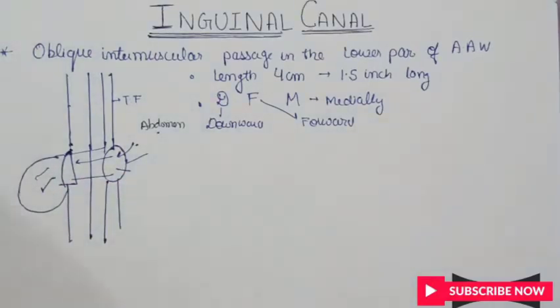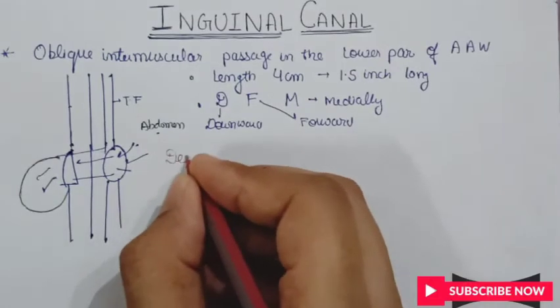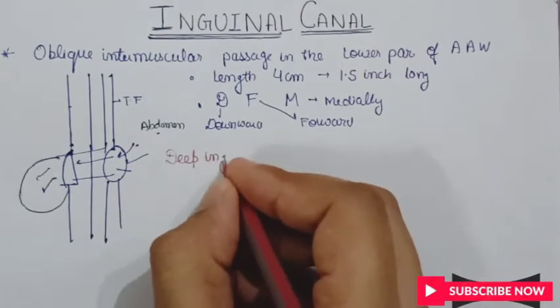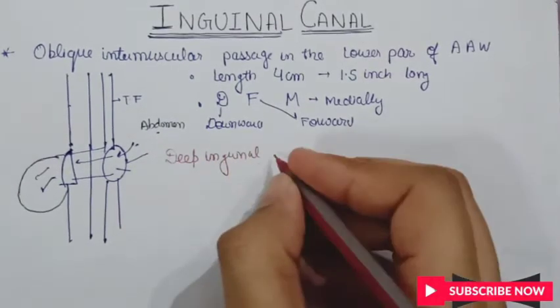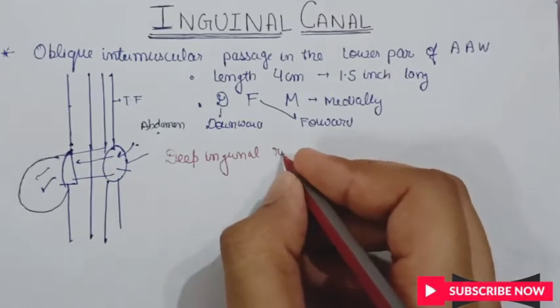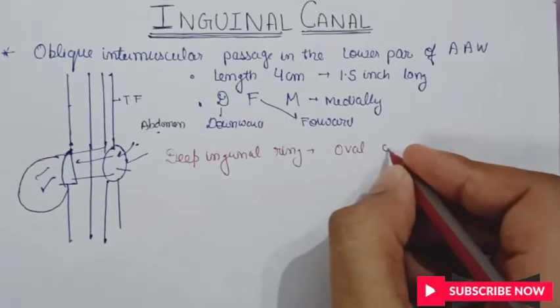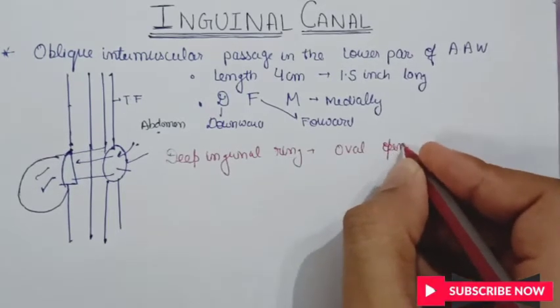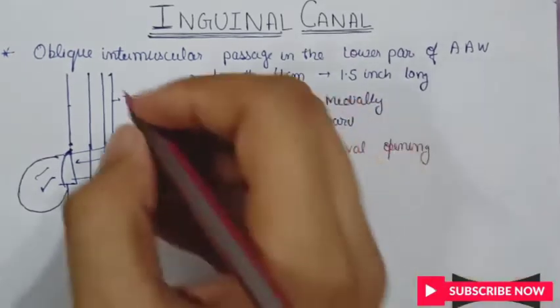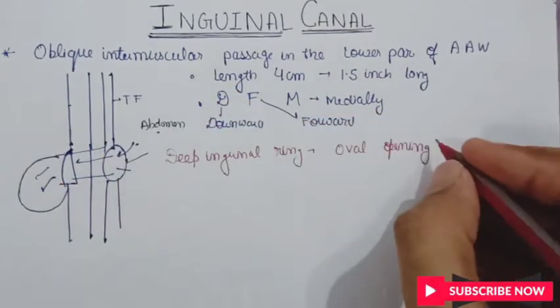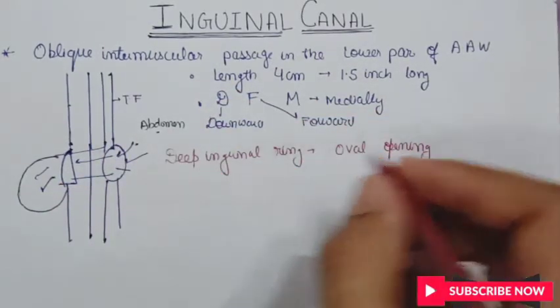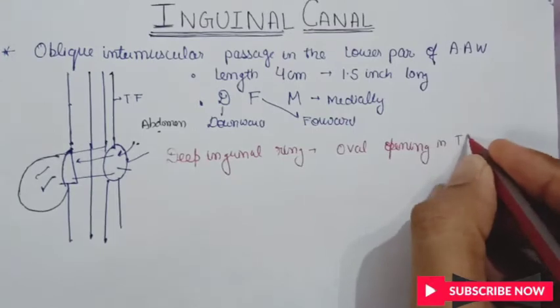Let us see more detail about these two structures, starting with the deep inguinal ring. As I already told you, the deep inguinal ring is a circular or oval opening. In which fascia? The transversalis fascia.